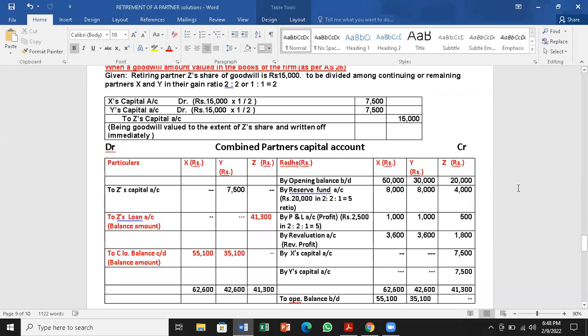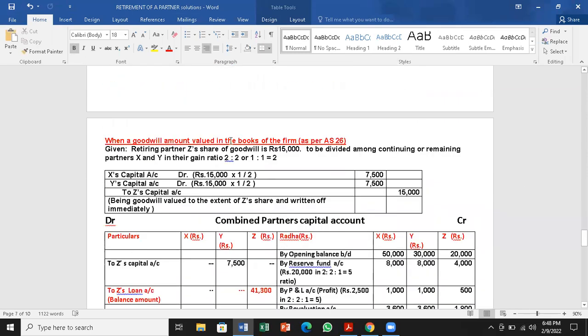So the new thing here is goodwill valued in the books of the firm. Here it is given that the retiring partner's share of goodwill is 15,000. So they have given it, and there is no need to calculate the share. From there we have to divide it among the partners in their gain ratio. So that is what we have done here. Any questions you have, you can go ahead.